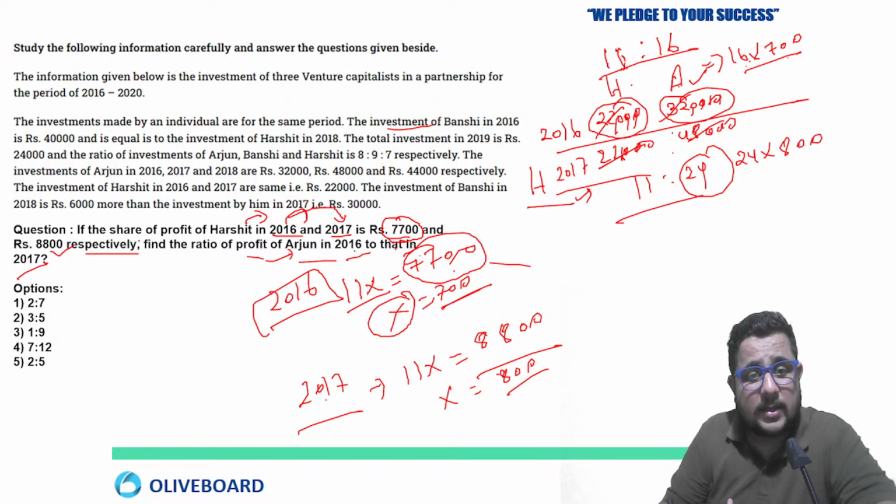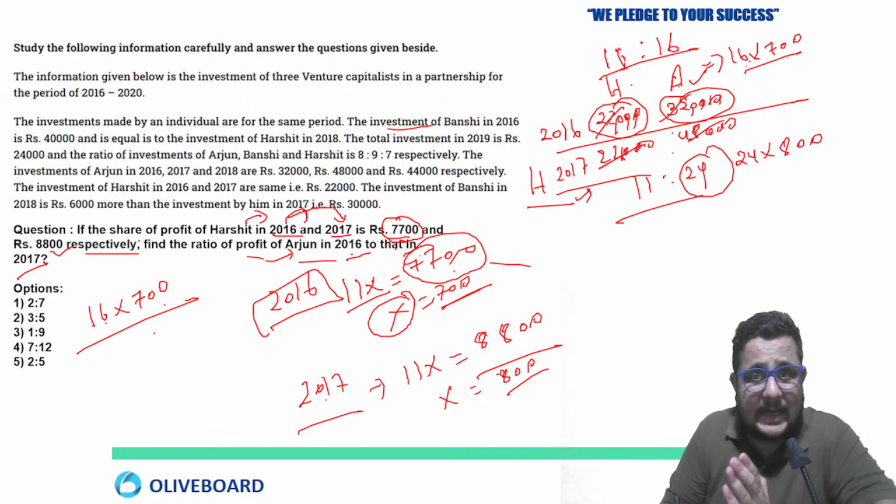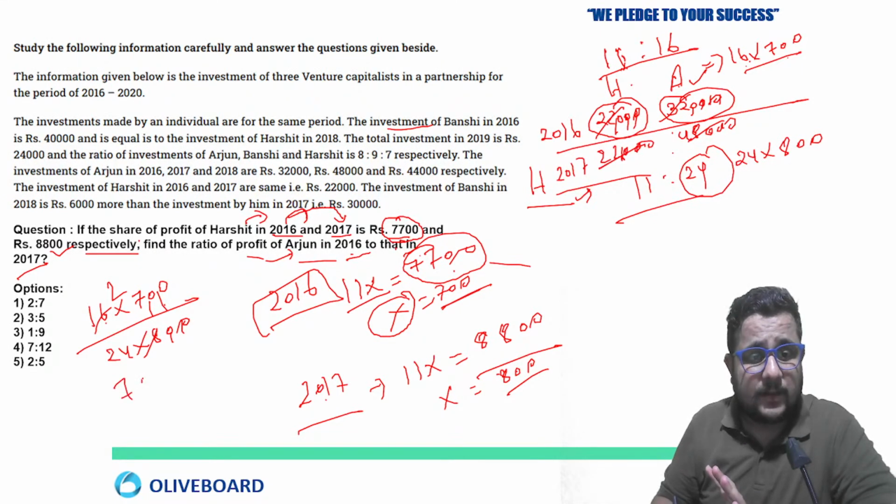What are they asking? 2016 to 17 about Arjun. So Arjun's profit in 16 was 16 into 700. In 18 it was 24 into 800. 0 to 0 cancel. By 8 you can cancel this 2 times. Clear? So 14 ratio 24, that is 7 ratio 12.